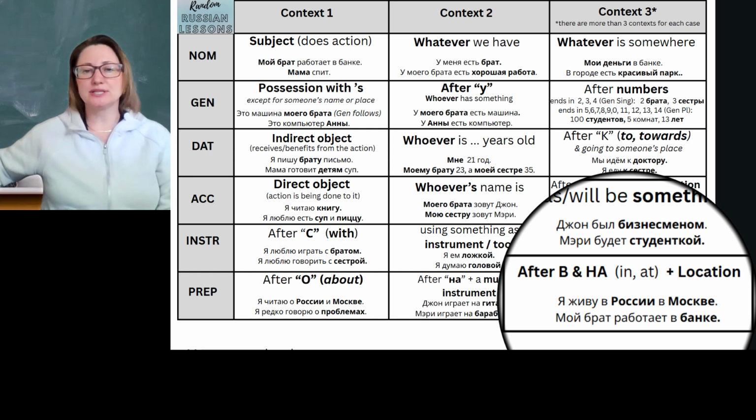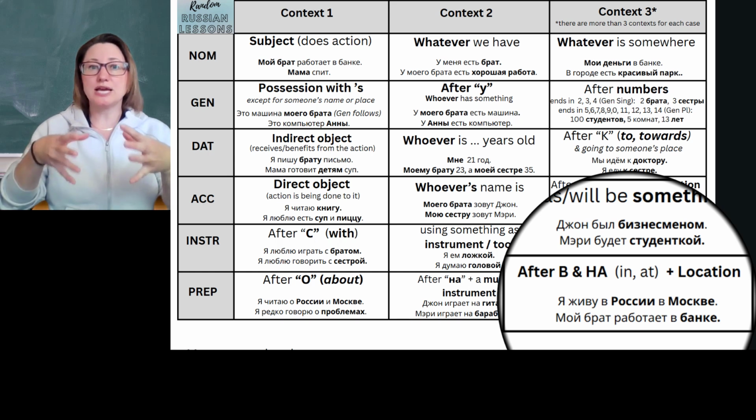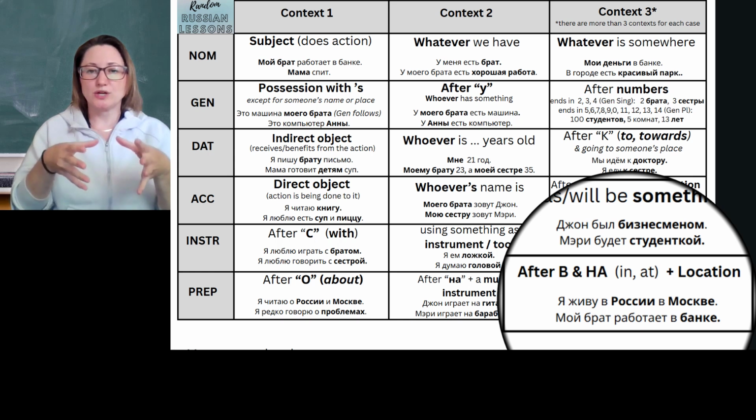For example, here I can say «Я живу в России, в Москве». I live in Russia, in Moscow. So Russia and Moscow are locations for me living. Yeah, so where do I live? I live in Russia. Where do I live? I live in Moscow. Fixed location.